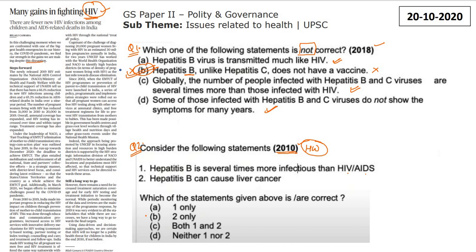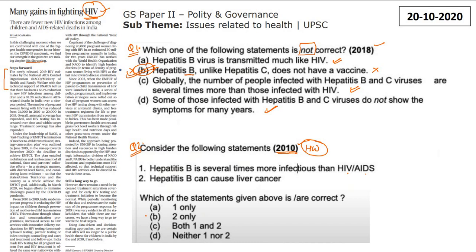So there has been a new revised estimate, 2019 estimate, HIV estimates, which has been released by National AIDS Control Organization, which is under the Ministry of Health and Family Welfare with the technical support of UNAIDS. तो एक 2019 का नेशनल हेल्थ एस्टिमेट रिलीज हुआ है एचआईवी के ऊपर, ठीक है, जिसके अंदर कुछ रिडक्शंस देखने को मिली हैं. That is why this article is termed as many gains in fighting HIV, right?